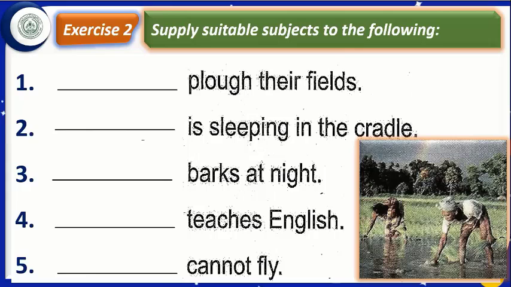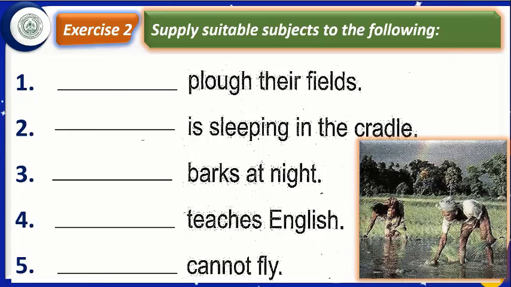For example, in first sentence, it is written, plow their fields. Who plow the fields? Farmer or farmers? Now, we have to decide what shall we write here, the farmer or the farmers.